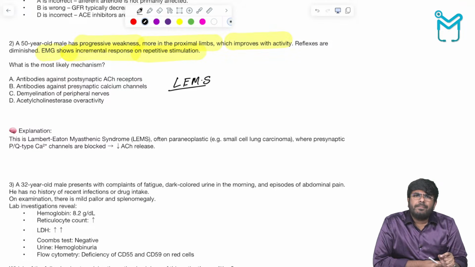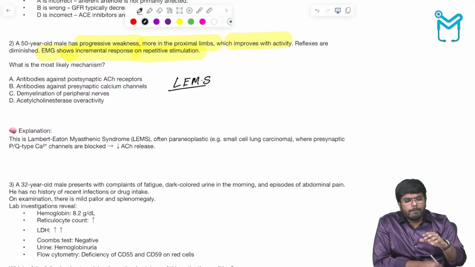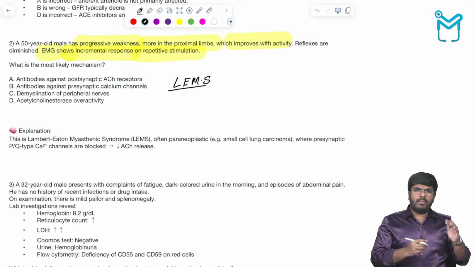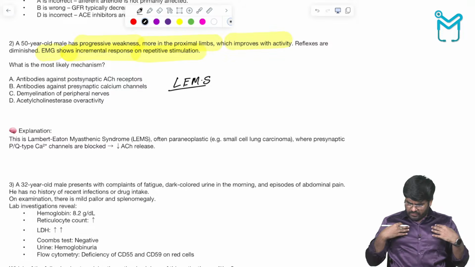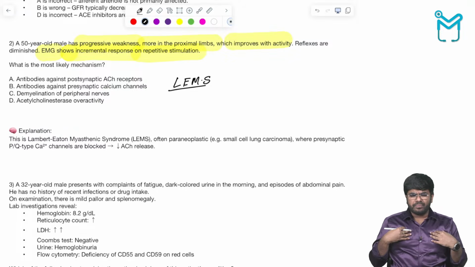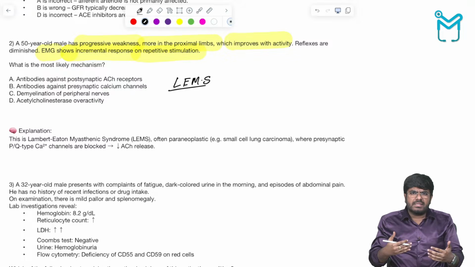Tell me, in myasthenia gravis, what happens? It is progressive worsening. Imagine I am the one with myasthenia gravis, early morning. But the more I use my muscles, the worse they become.